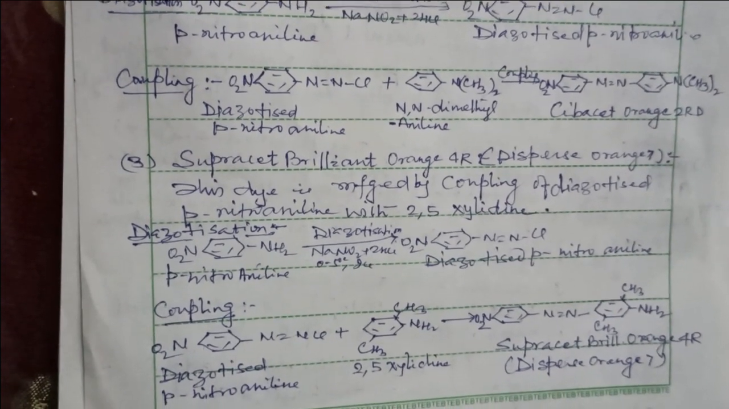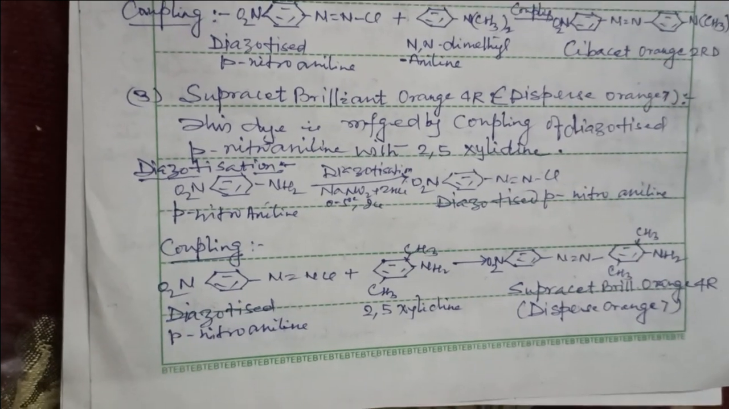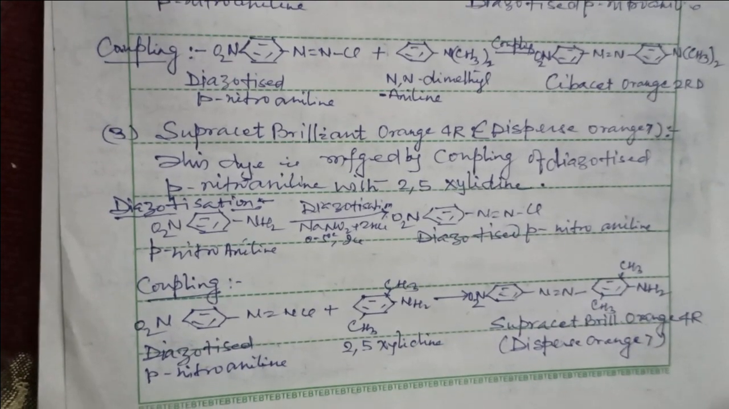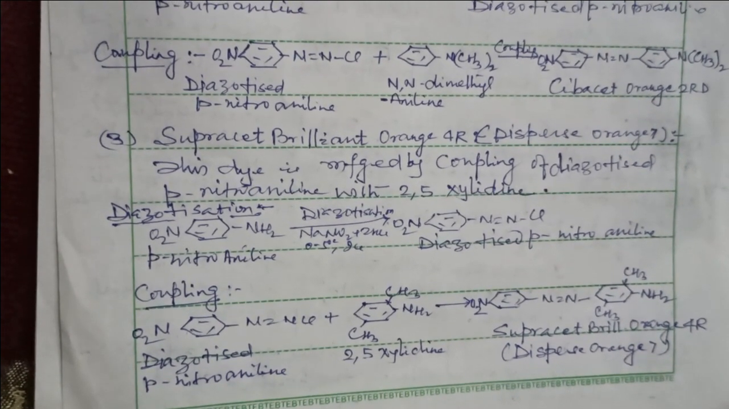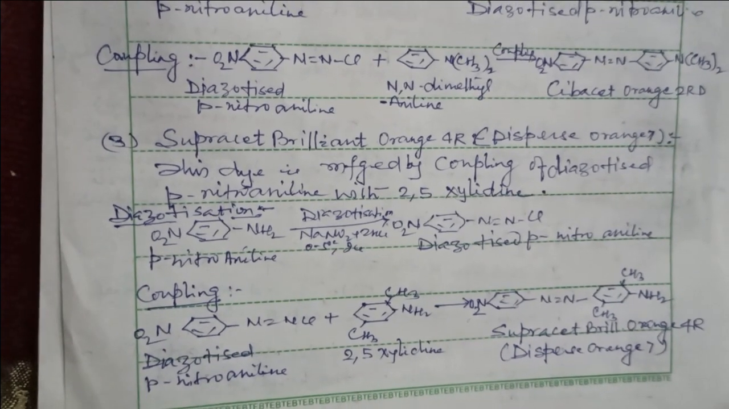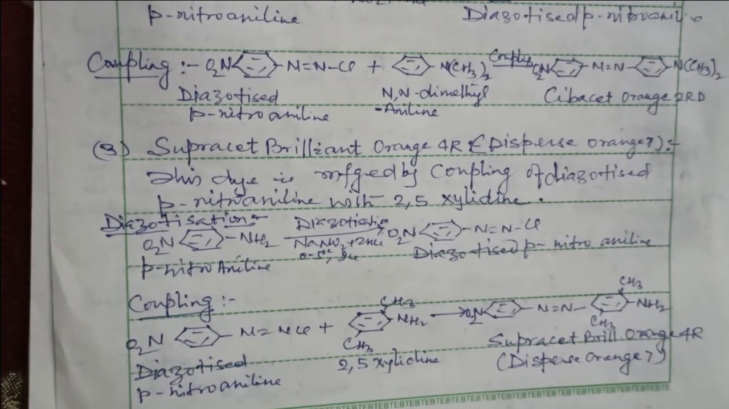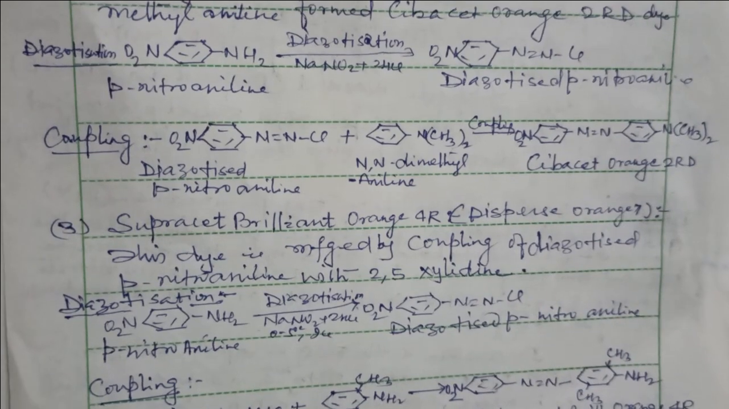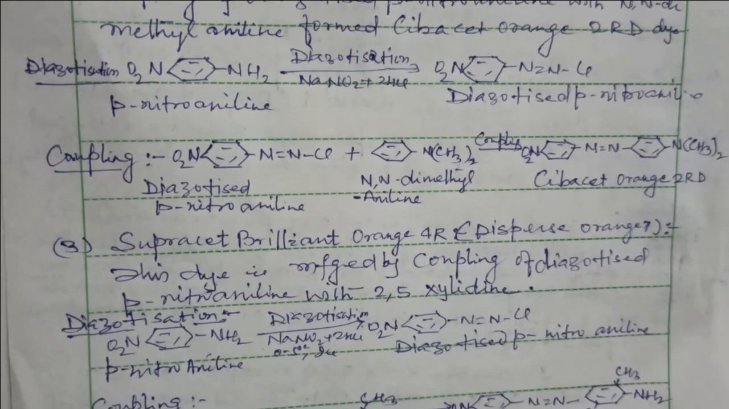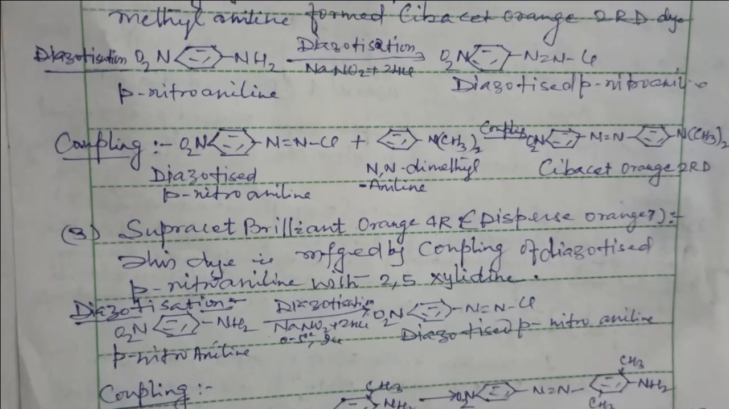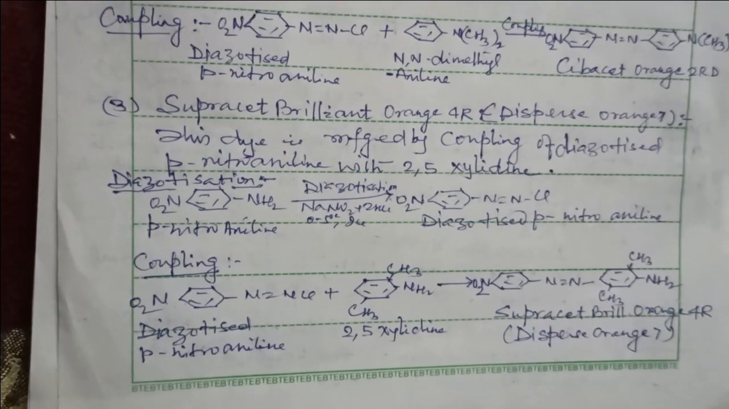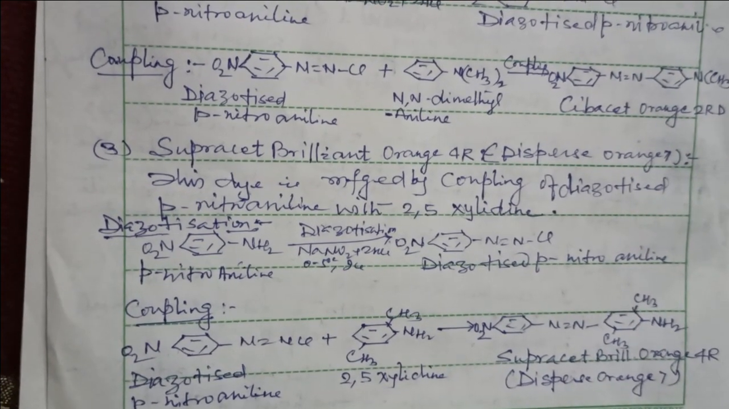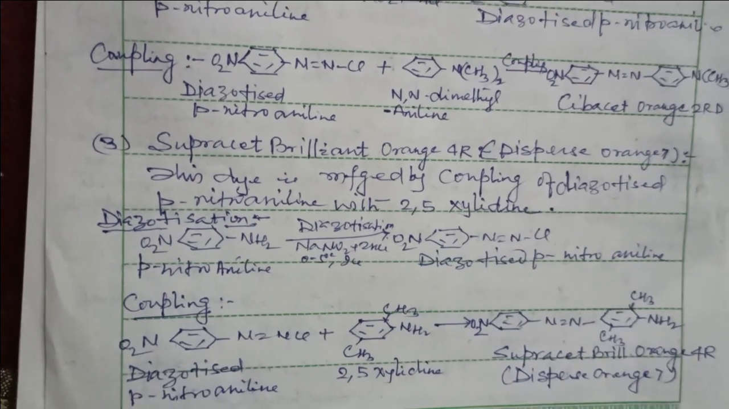Number 3, Supracet Brilliant Orange 4R. This dye is manufactured by coupling of diazotized para-nitroaniline with 2,5-xylidine. Diazotization of para-nitroaniline in presence of sodium nitrite and HCl at 0 to 5 degrees centigrade by adding ice, and we get the diazotized para-nitroaniline. Then the coupling reaction is carried out. Diazotized para-nitroaniline is coupled with 2,5-xylidine and it forms the Supracet Brilliant Orange 4R.